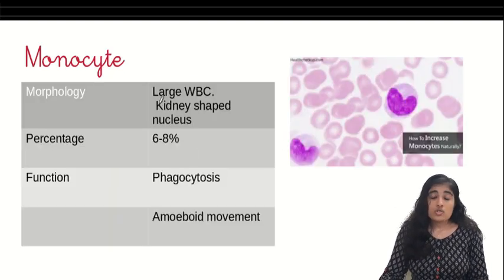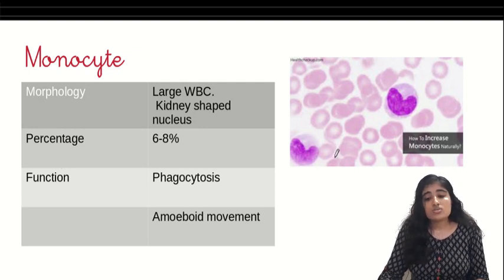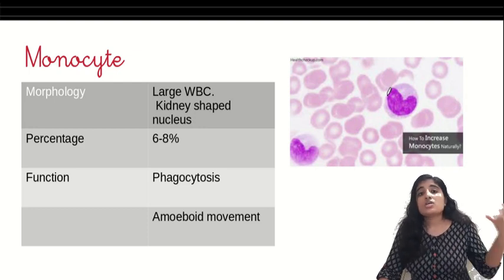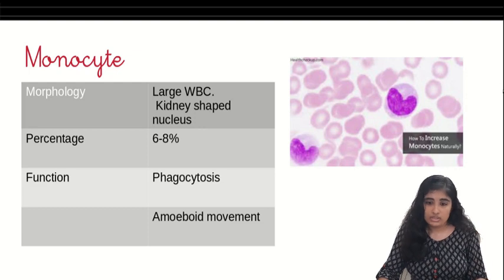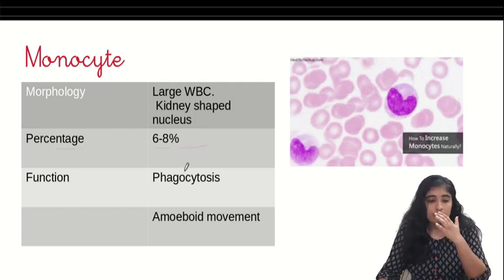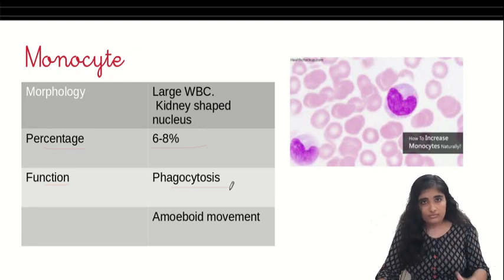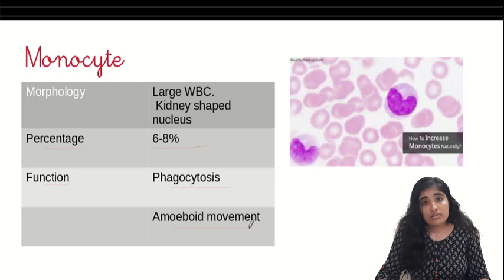Monocyte. In fact, monocytes are the biggest WBCs you can observe. When you see the morphology, it has a kidney-shaped nucleus. The nuclear morphology of each WBC is distinct. In monocytes, you can see a kidney-shaped nucleus. See, this is the kidney shape. Percentage is 6 to 8%. Function is phagocytosis. It will phagocytose the foreign organism, similar to neutrophils, and it has amoeboid movement, similar to neutrophils.